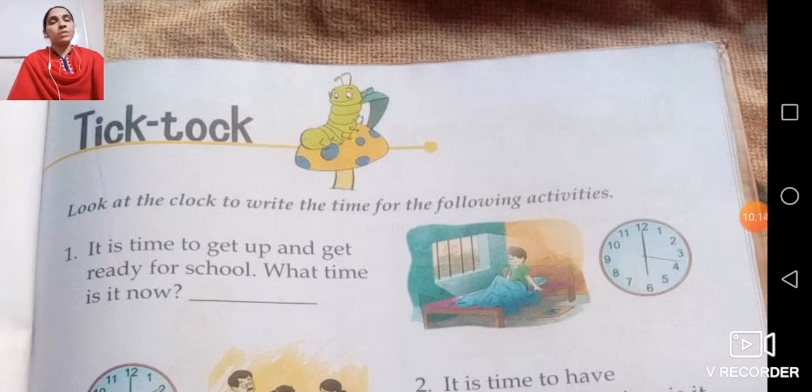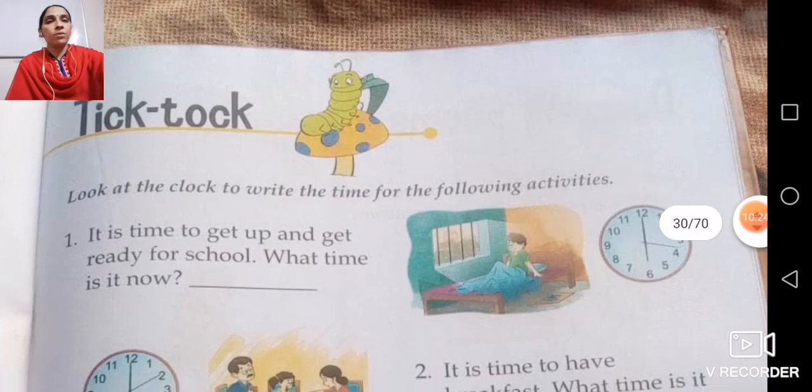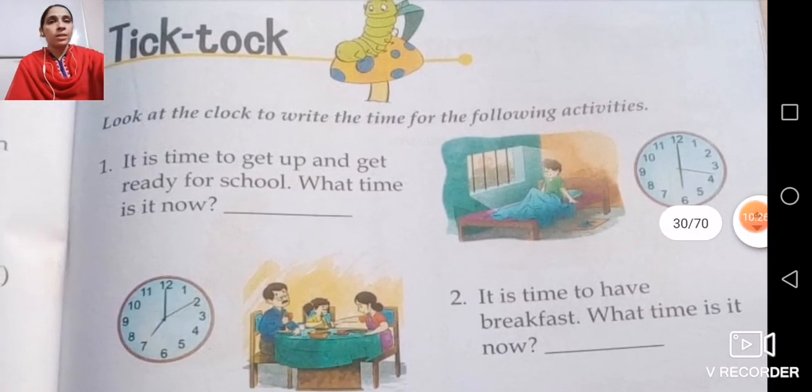Whatever activities we do in a day, for doing that activity we have a particular time. Why have we used this word Tick Tock? Because all the clocks move with this kind of sound: tick tock, tick tock. That's why we have taken this Tick Tock word.